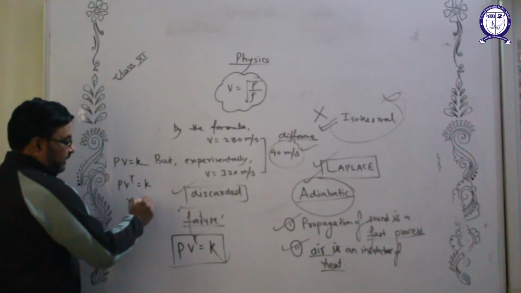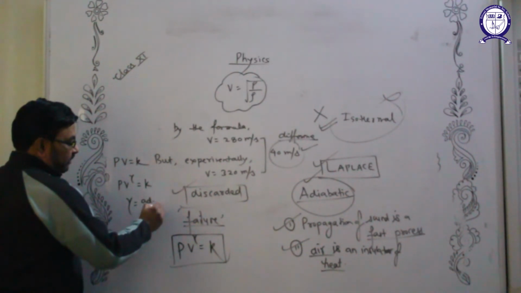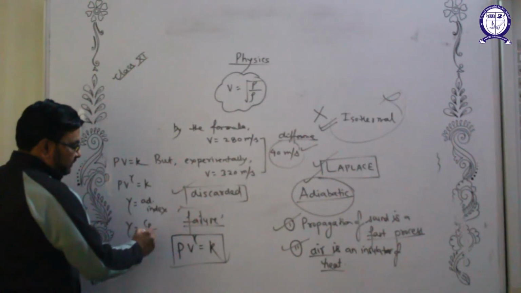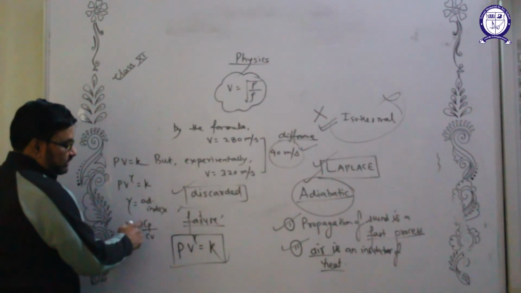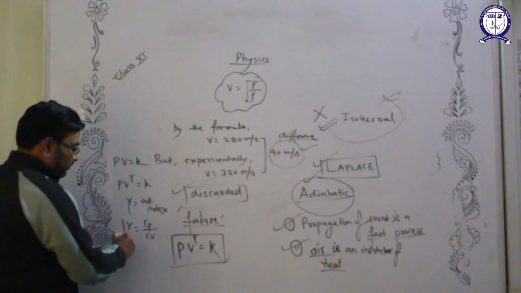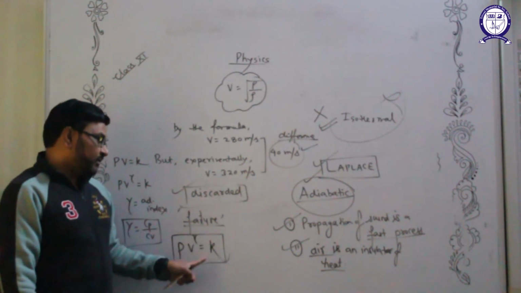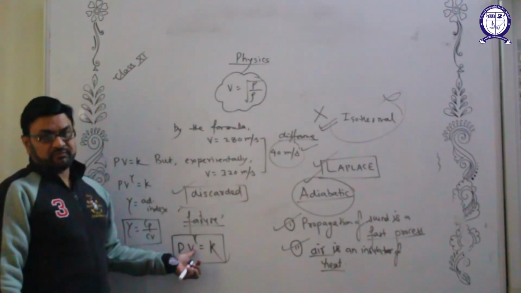What does gamma stand for? Gamma is called the adiabatic index or adiabatic coefficient, and gamma is the ratio of Cp upon Cv: specific heat at constant pressure over specific heat at constant volume. When any process is adiabatic, we will start with this formula.